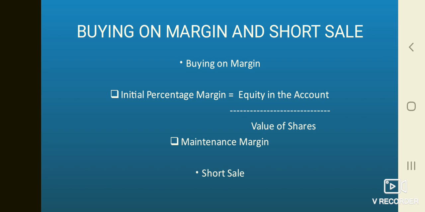A rise in the value of the shares augments your equity in the account and a fall in value of shares diminishes your equity in the account. Suppose the value of shares falls to rupees 20,000.